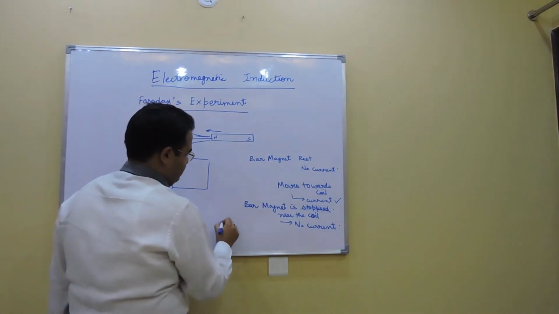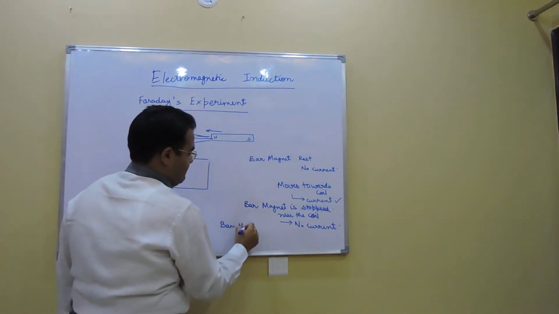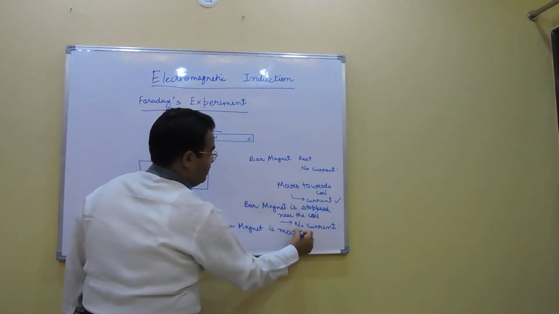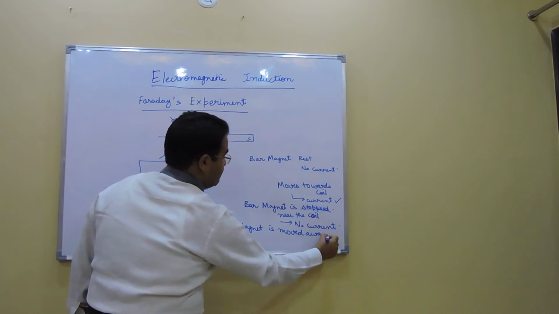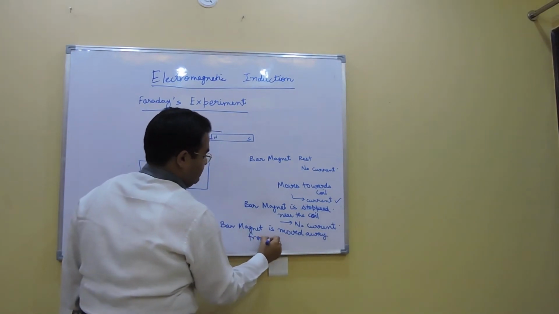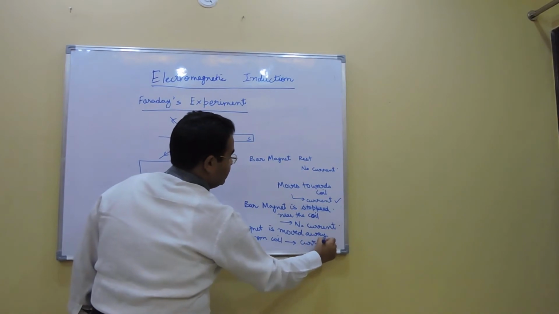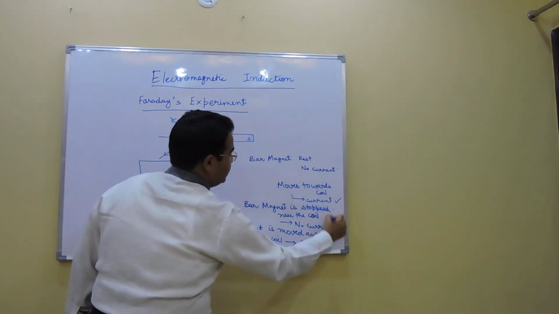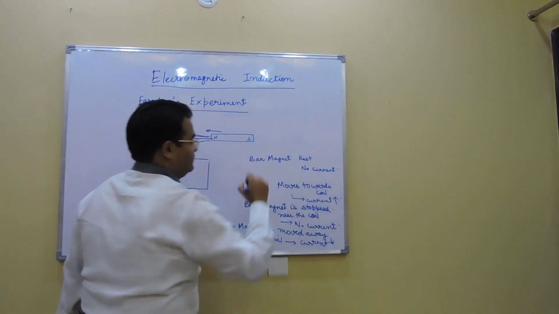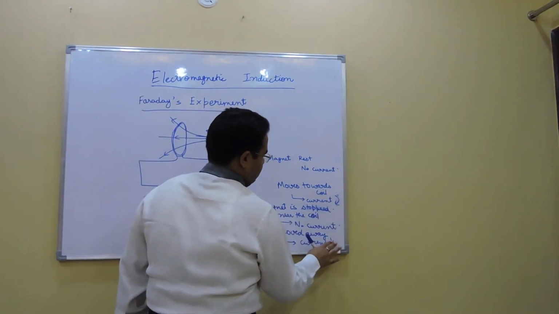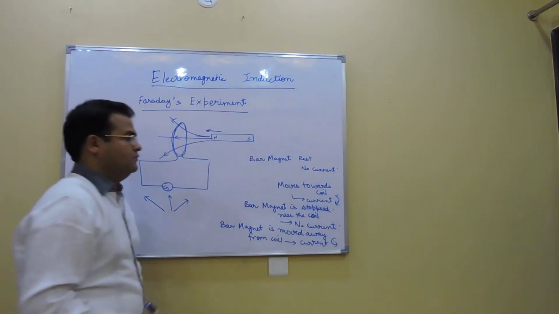So when the bar magnet is moved away from the coil, again there is current, but this time in the opposite direction. Maybe it's this way, here it's this way.